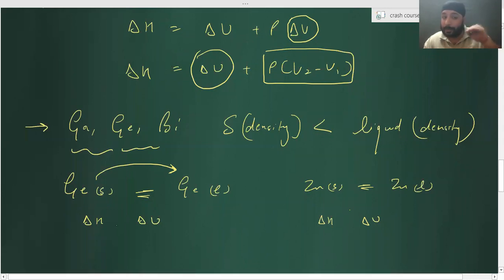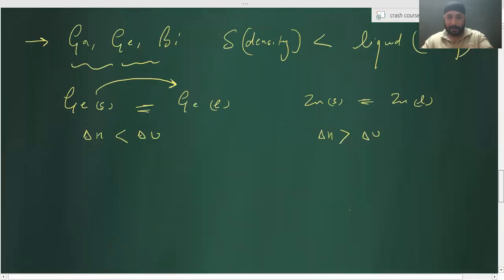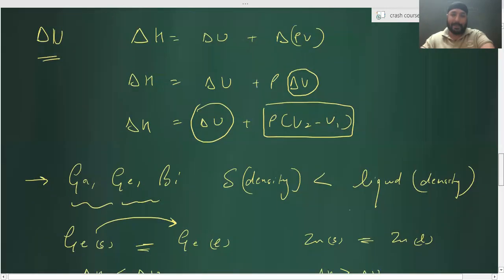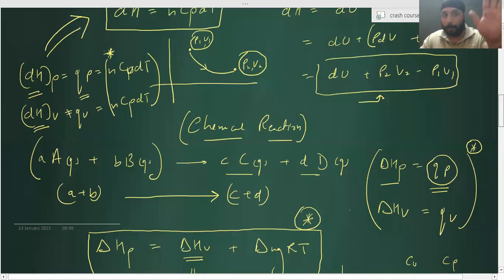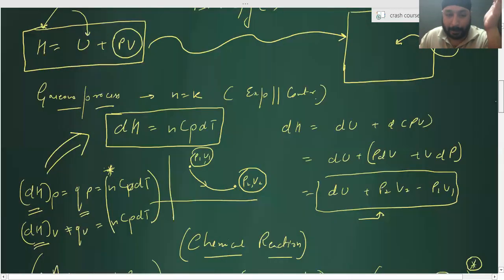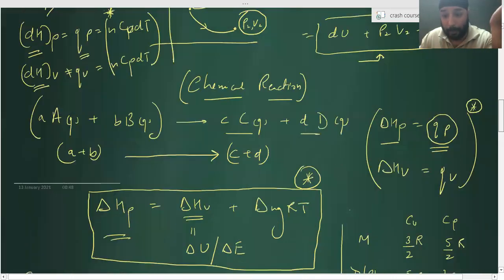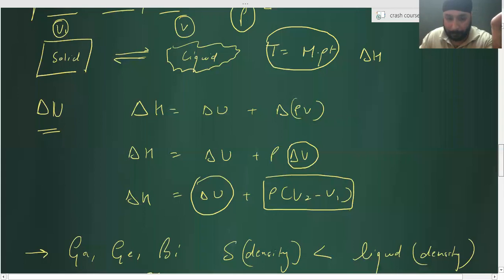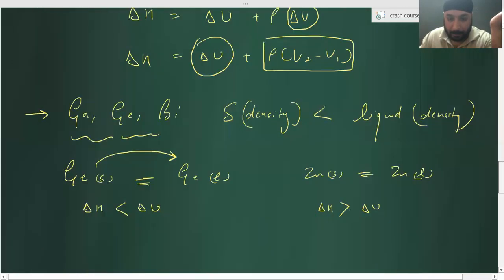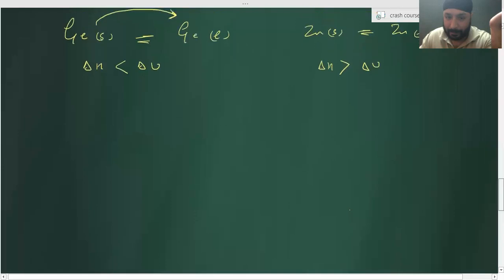That means delta U becomes greater than delta H, right? Yes, sir. So internal energy increases further, so delta U is greater than delta H. And here, delta H is greater than delta U. Understood? So this small difference actually makes a big thing. Now you understand the whole perspective of enthalpy. For a chemical reaction where the number of moles of gases is changing, what do you have to do? And for the phase transformation, what do you have to do? Very good.